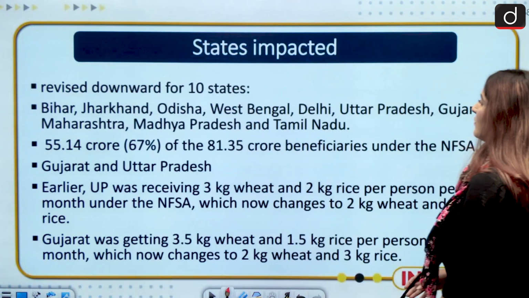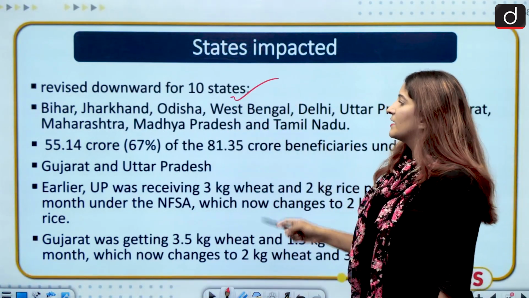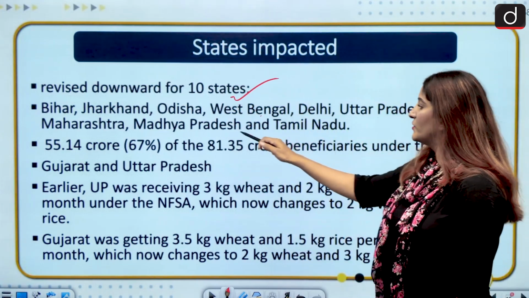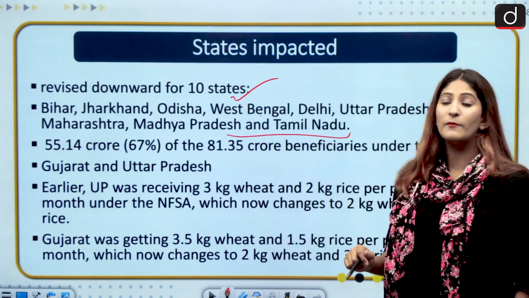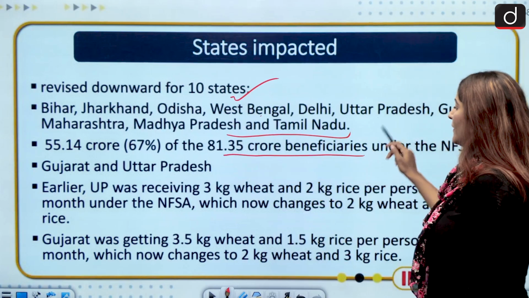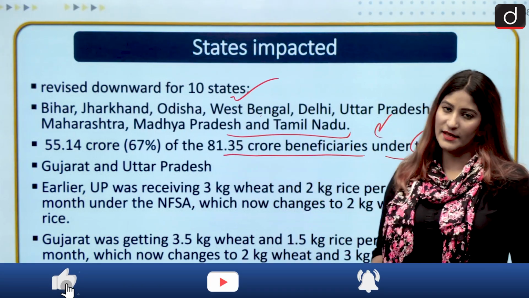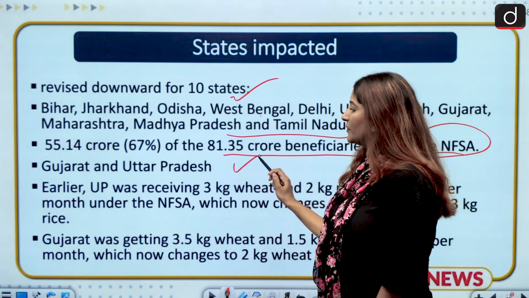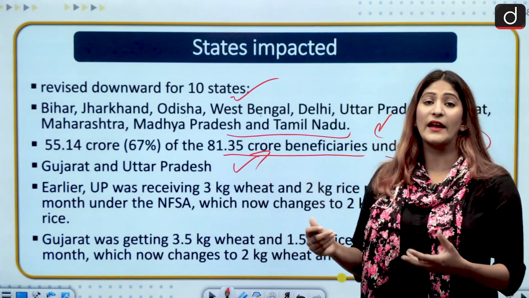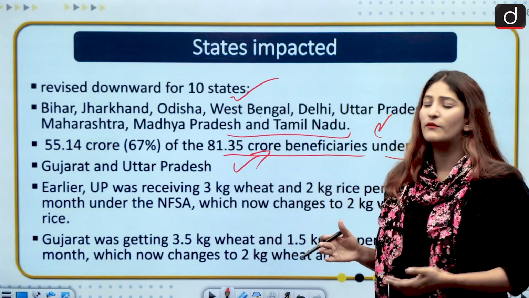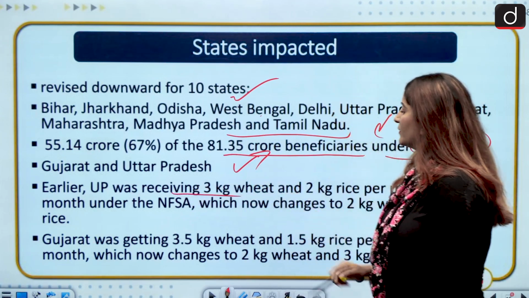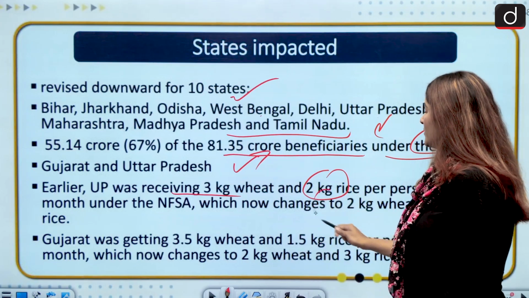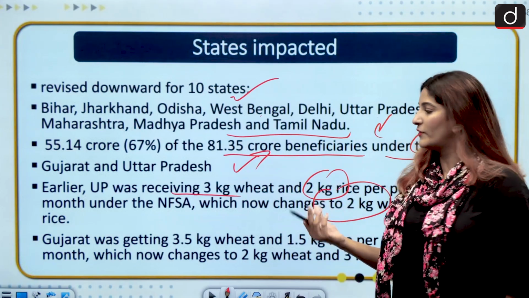I have already given you the names. So revised downward for 10 states. Let us see: Bihar, Jharkhand, Odisha, West Bengal, Delhi, Uttar Pradesh, Gujarat, Maharashtra, Madhya Pradesh and Tamil Nadu. 55.14 crore of the 81.35 crore beneficiaries are under the NFSA. So these particular states will be impacted, of course. And Gujarat and Uttar Pradesh are the states which are actually demanding a revision of allocation. Earlier, UP was receiving 3 kg of wheat and 2 kg of rice per person under NFSA. Now, it will change to 2 kg of wheat and 3 kg of rice.